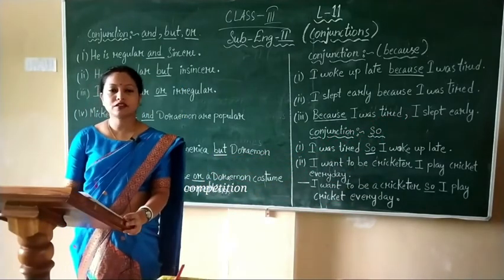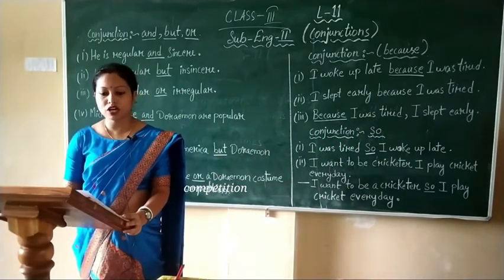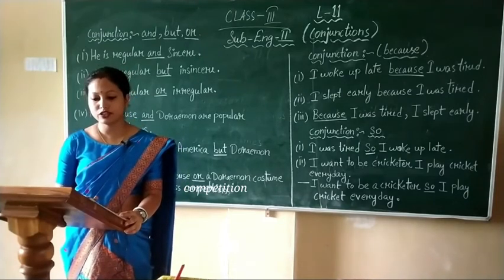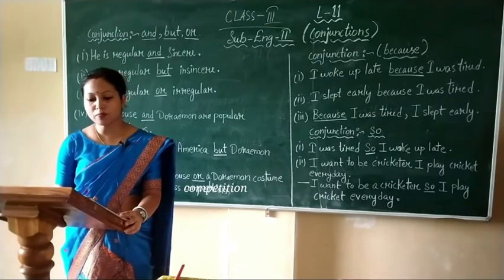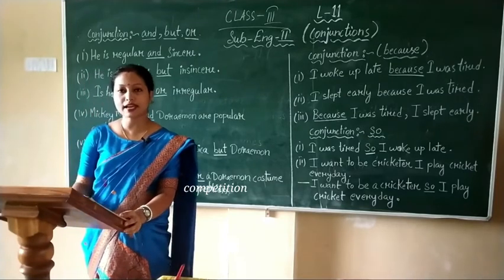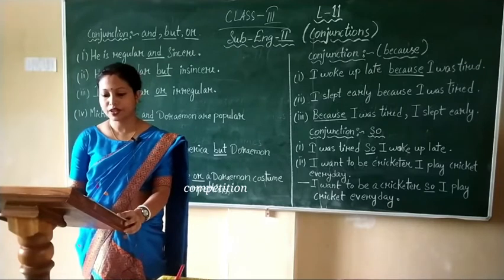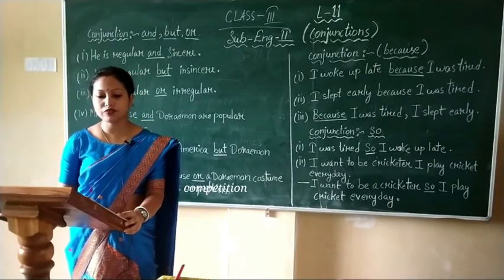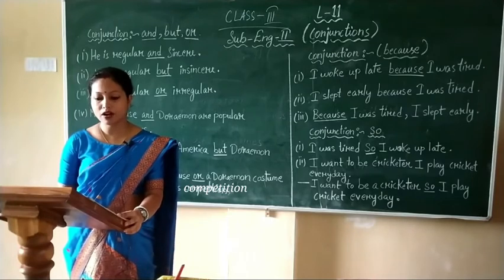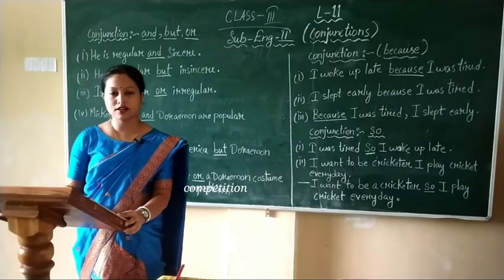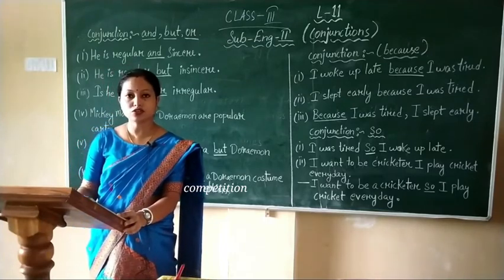Now next, we will talk about conjunction so.